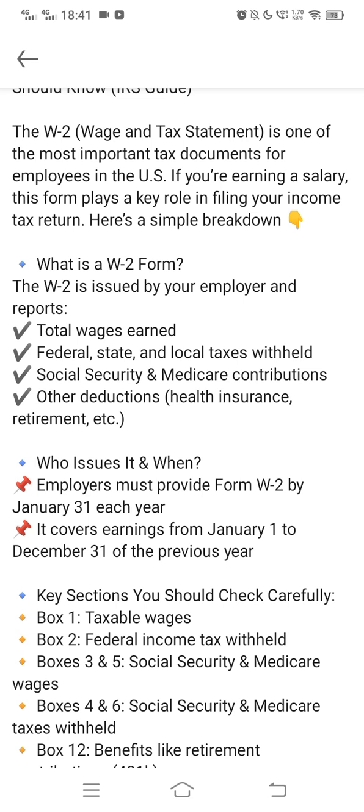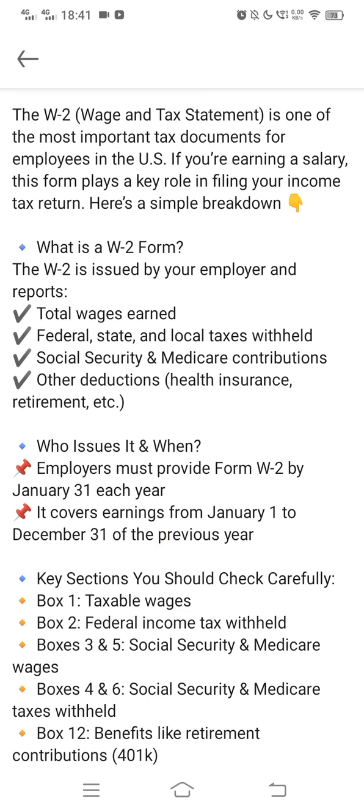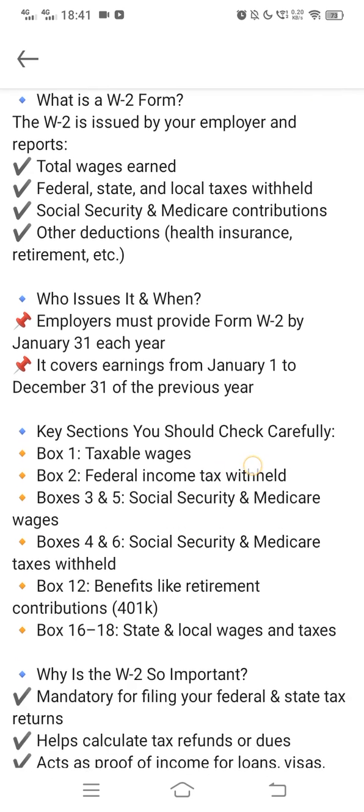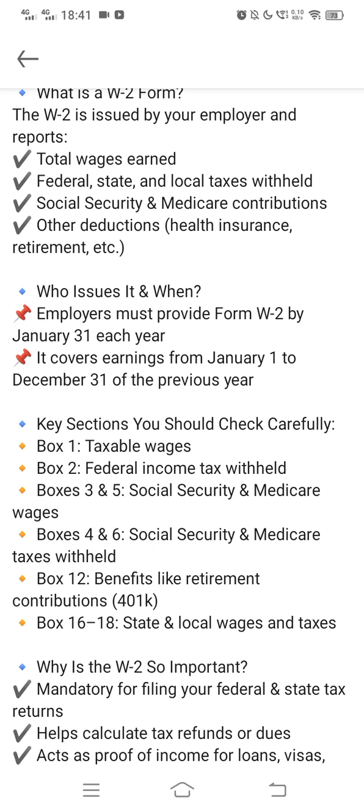Employers must provide form W2 by January 31st each year, and it covers the whole year, from January 1 to December 31st of the previous year.